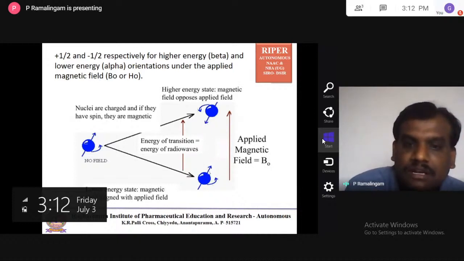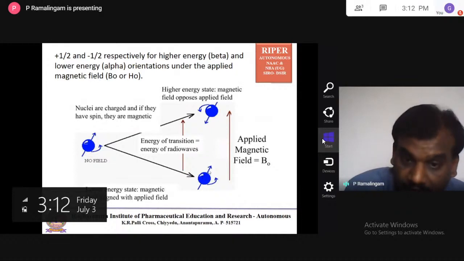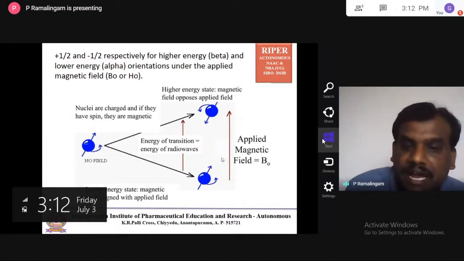Here, this arrow mark is the direction of the magnetic field, and the applied magnetic field is downward. In case of the nuclei in the lower energy level, which we call minus 1/2, the direction of the magnetic field of the nucleus and the direction of the applied magnetic field are in the same direction. That means it is aligned.